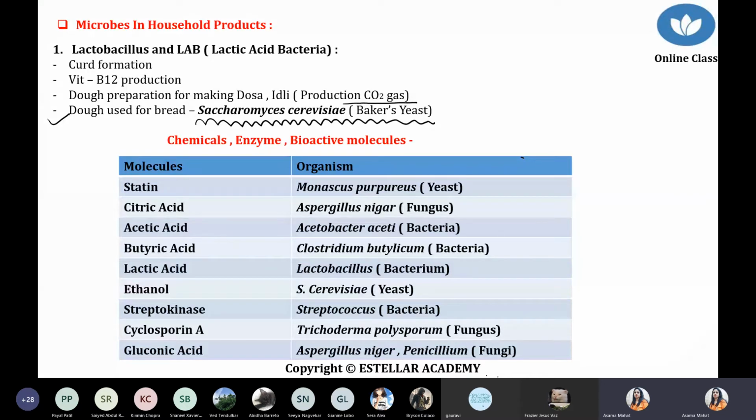Yeast is basically a fungus, right? And that yeast is also called baker's yeast. Its scientific name is Saccharomyces cerevisiae. And this baker's yeast belongs to the class Ascomycetes.